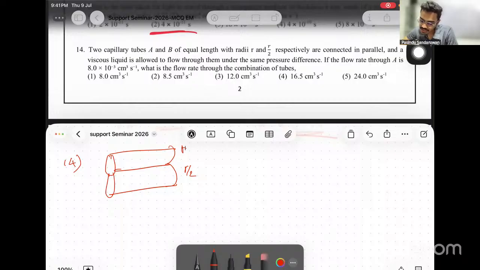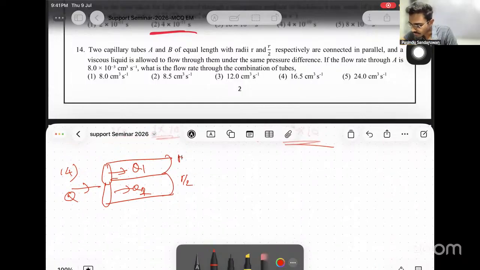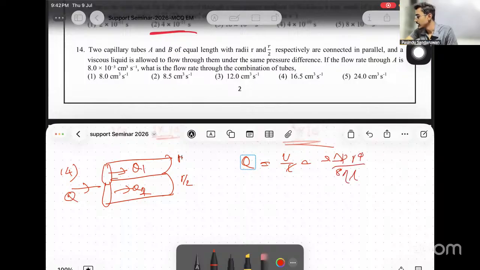Let's say the volume flow rate through this one is Q1, through this one is Q2, and the total volume flow rate of the system is Q. Now we know from Poiseuille's equation, Q, which means volume per time, is pi delta P R to the power 4 over 8 eta L.